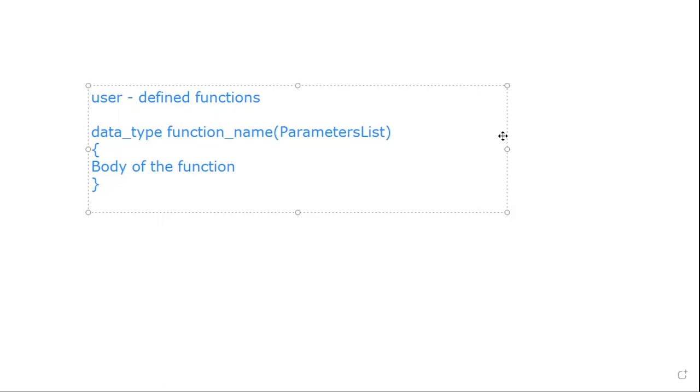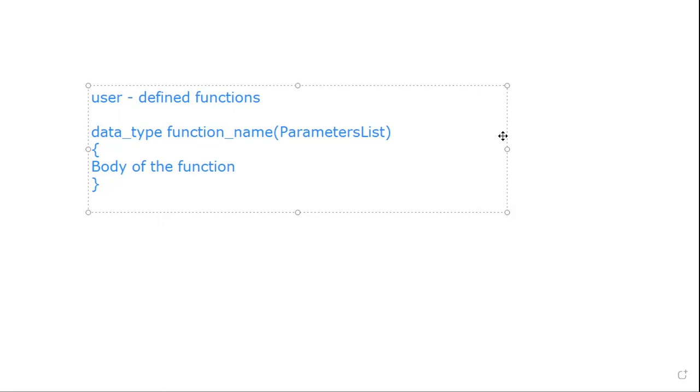The function name specifies the name of the function. According to our logic, you have to decide the function name, for example an addition function or a multiplication function. Any kind of function name we can give, no problem. What are the parameters list?